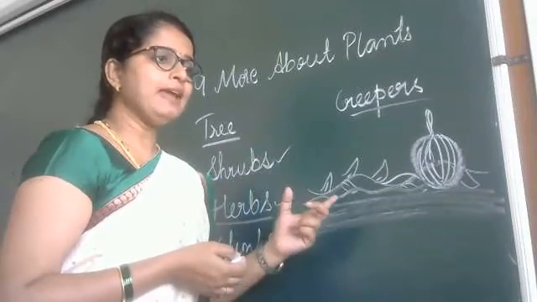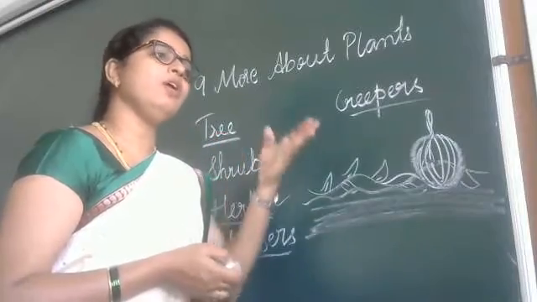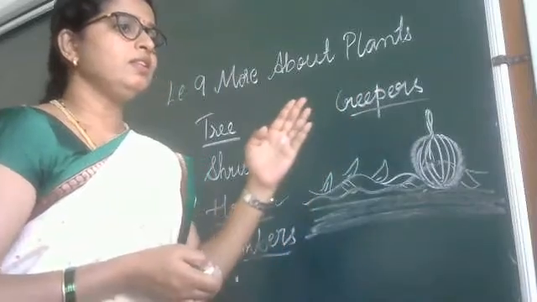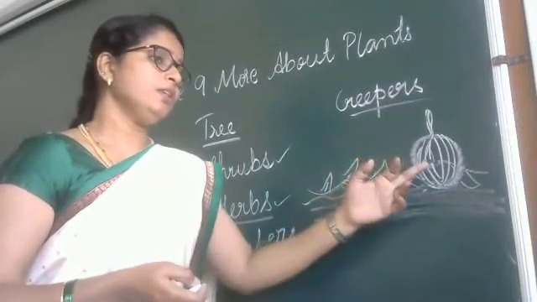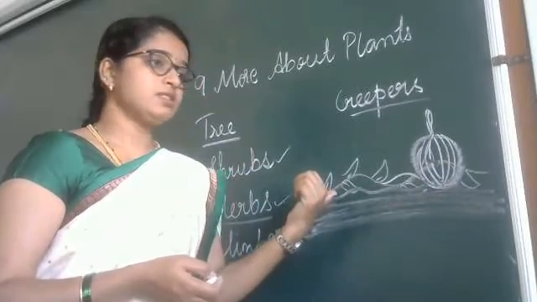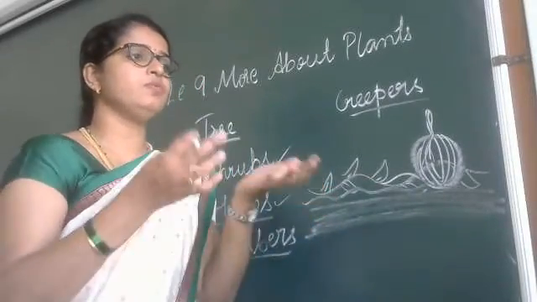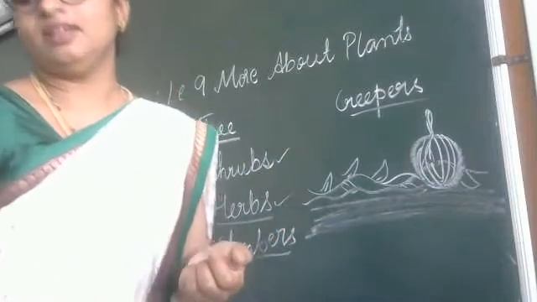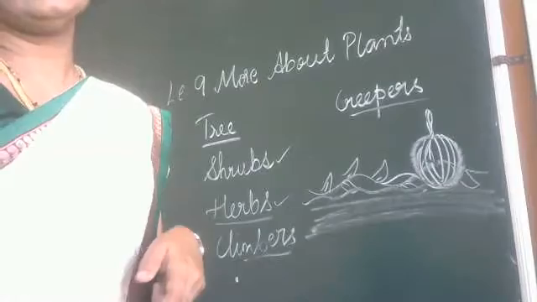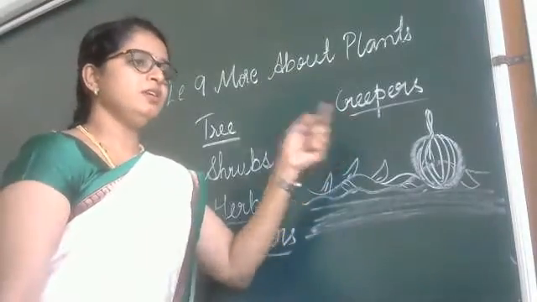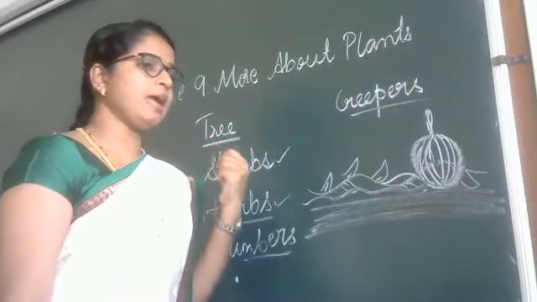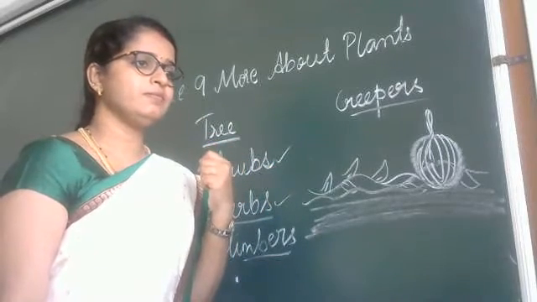When the plant has a very weak stem, it cannot even grow upward. It grows along the ground. But look at the fruits and vegetables given by this creeper, they are very heavy. Watermelon, pumpkin and gourd are the examples for creepers. Now, do you understand what is tree, herbs, shrubs, climbers and creepers?